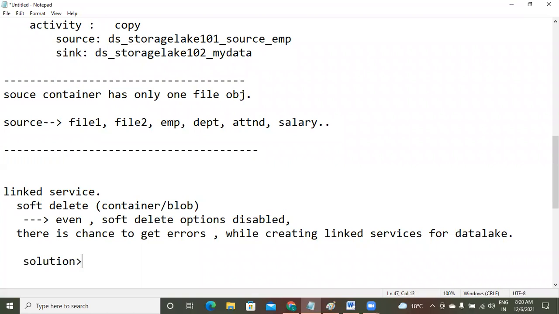So what is the solution? Assign the role. What is that role, sir? Storage blob data contributor